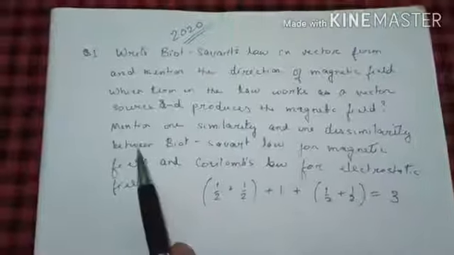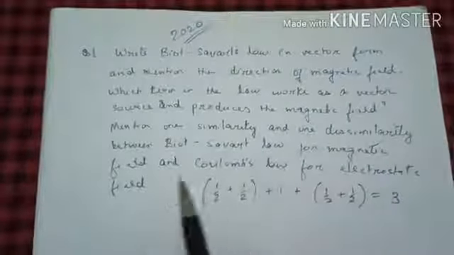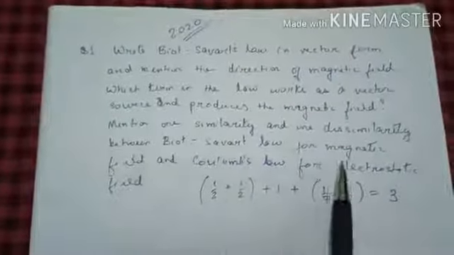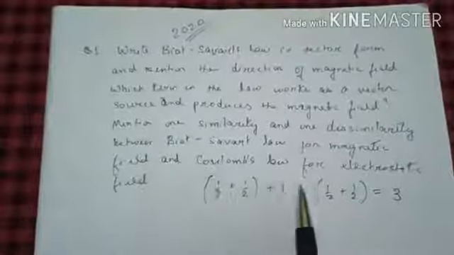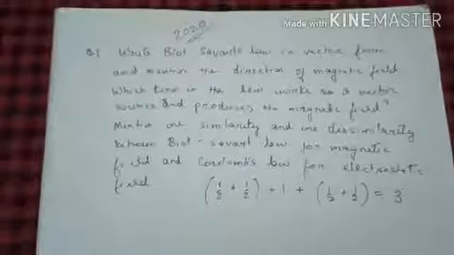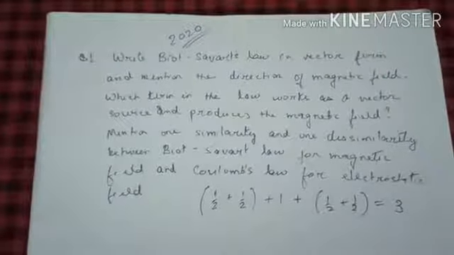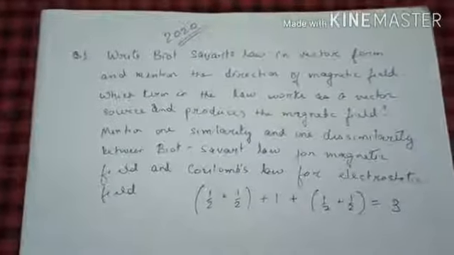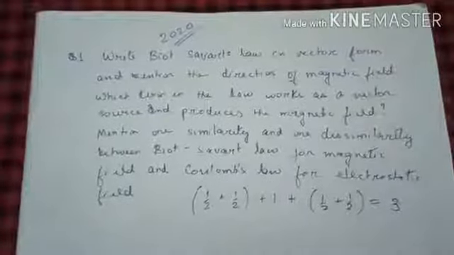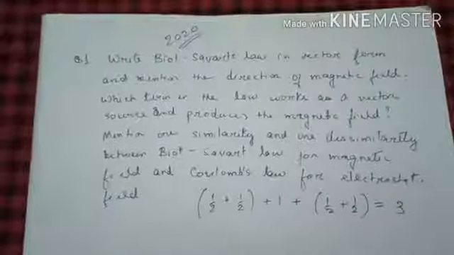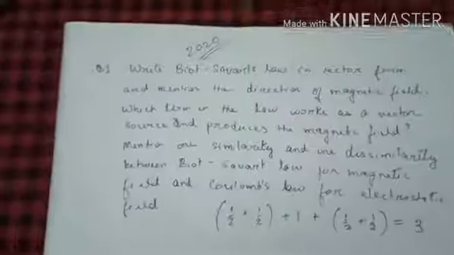After that, mention one similarity and one dissimilarity between the Biot-Savart's law for magnetic field and Coulomb's law for electrostatic field. So we have to compare the Biot-Savart's law for the magnetic field and the Coulomb's law for the electrostatic field.